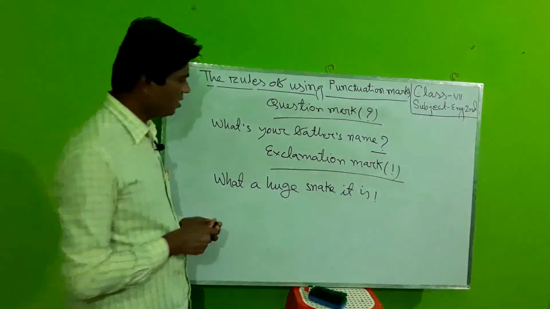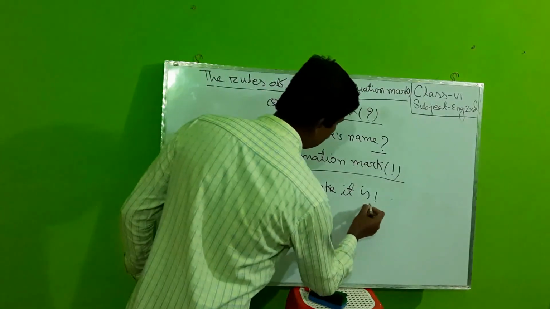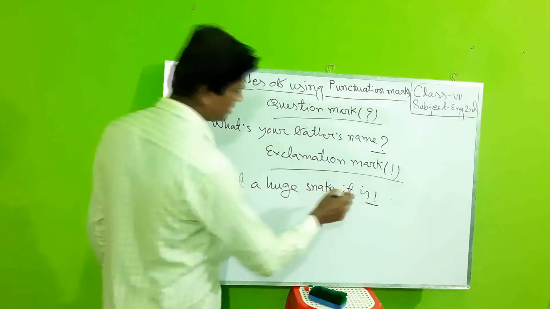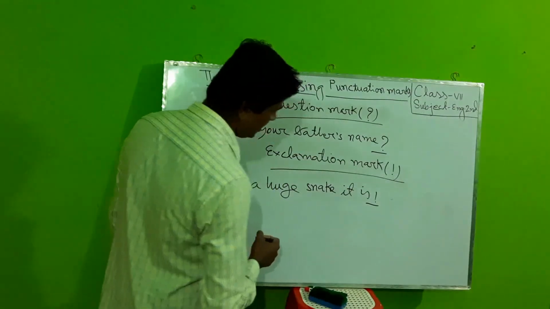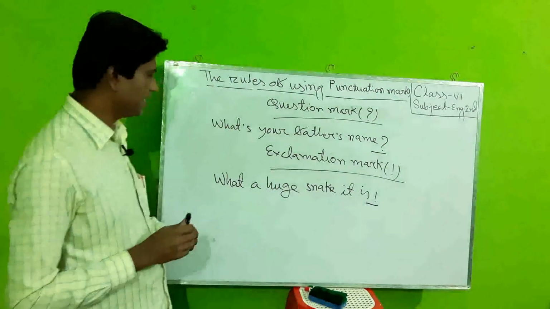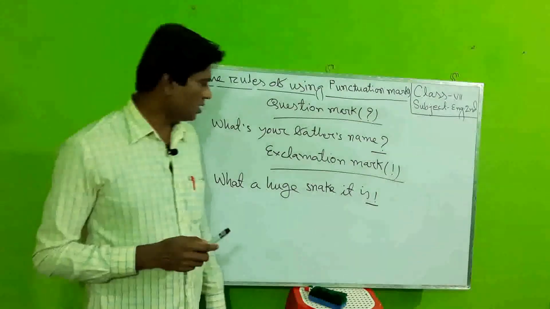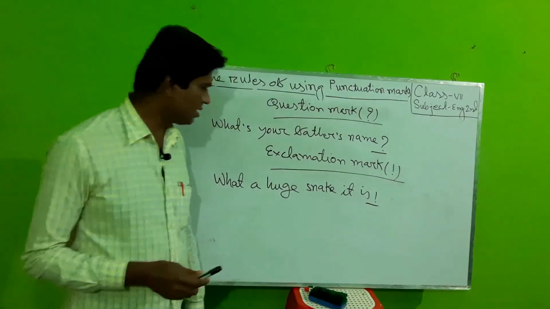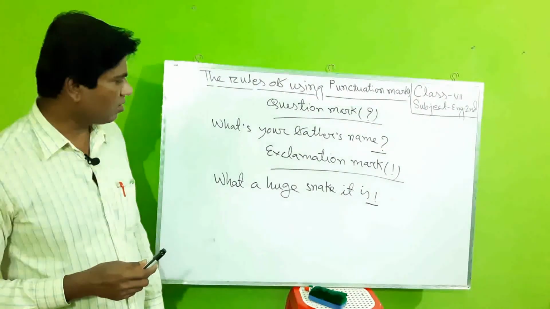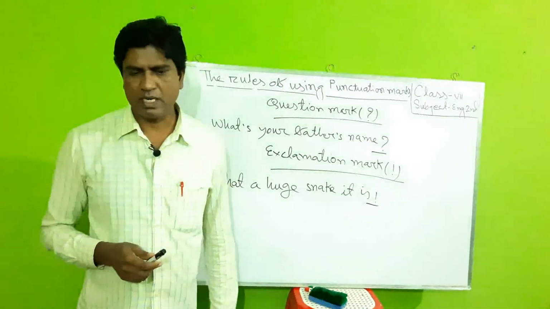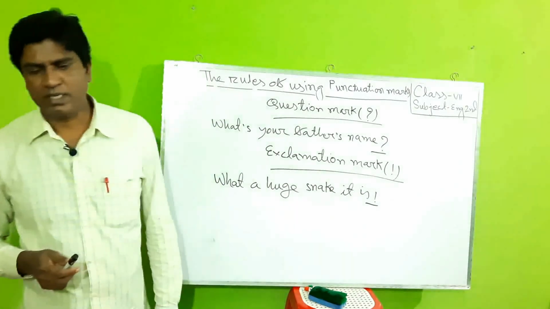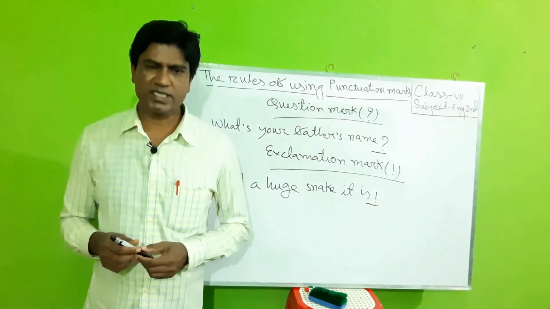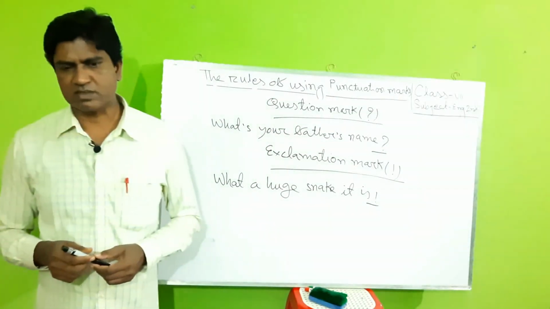So, exclamation mark has been used after this sentence. It is important for us to know that exclamation mark is used after an exclamatory sentence or interjection. I repeat it. Exclamation mark is used after an exclamatory sentence or an interjection.